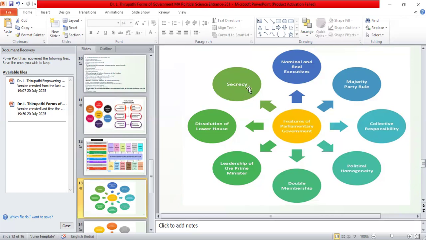And secrecy is one of the core principles of the parliamentary form of government. The president, the ministers, and the individuals concerned, the party delegates, should follow the principle of secrecy. They should not reveal everything before the people. That's why there is a saying in the parliamentary form of government: swim together, and sink together.